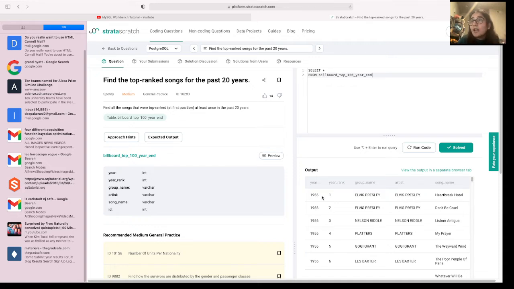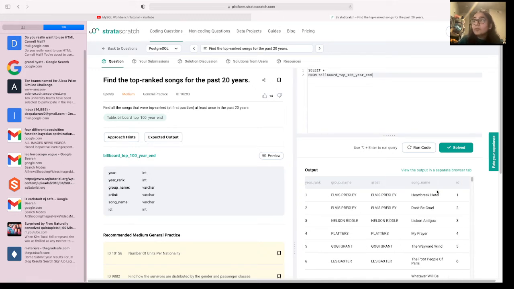And we need to only have those songs that have appeared in the first rank. And so we need to have a where clause, which is simple, where the year rank is equal to 1. And we need to make sure that we do not have the same song names duplicated, so we need to have a distinct song name operation in this as well. So let's start writing the code, and while I'm writing it, I can explain if there could be some certain confusions, but this would be a pretty simple logic from here.